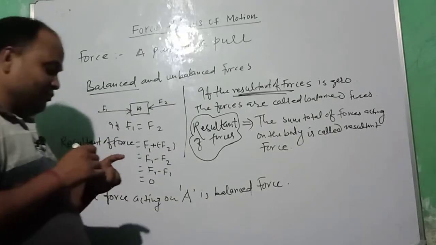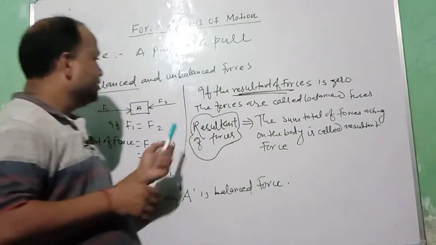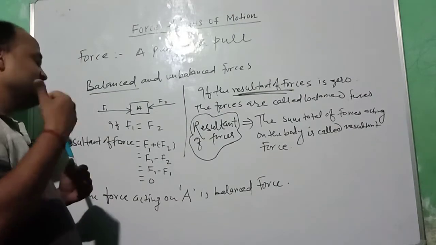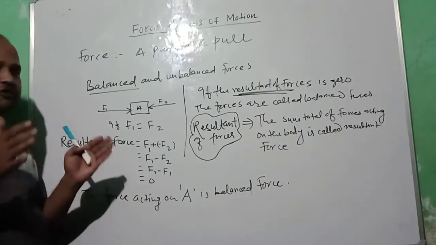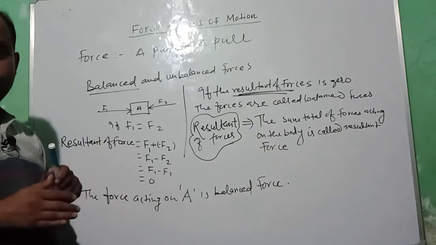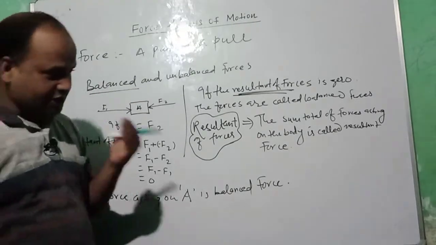At the same time we can also describe unbalanced force. Unbalanced force is the force in which the resultant of forces is not equal to 0.